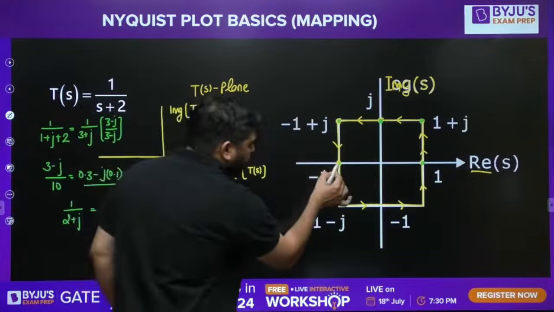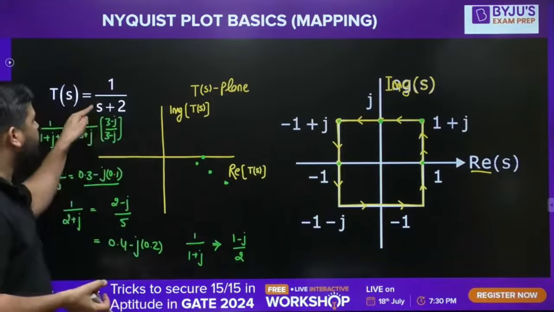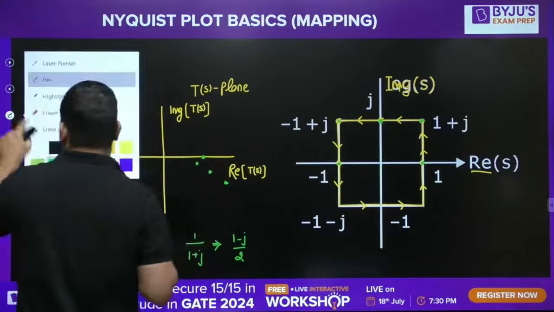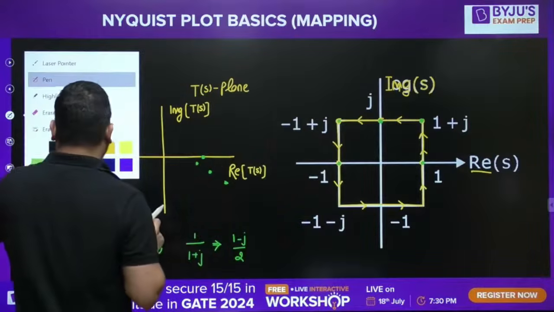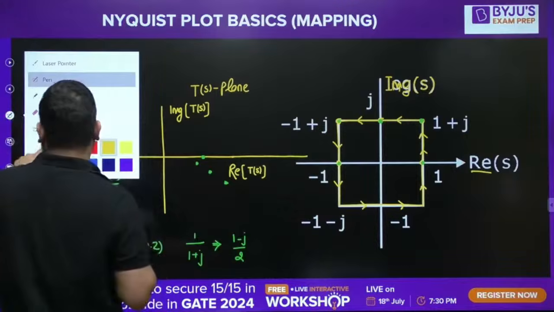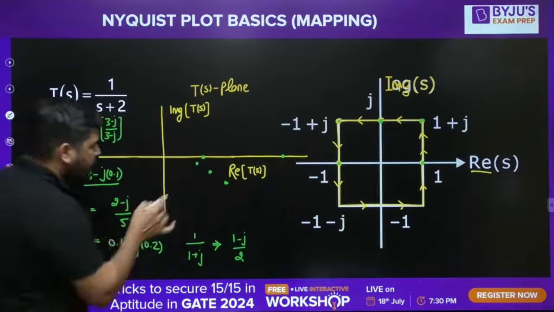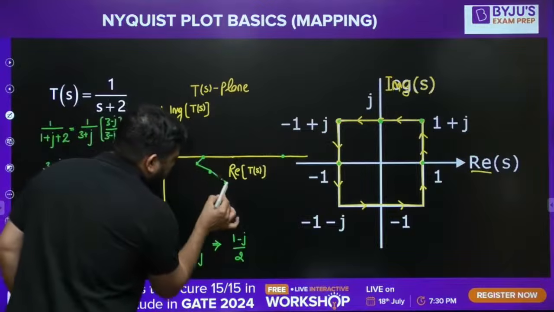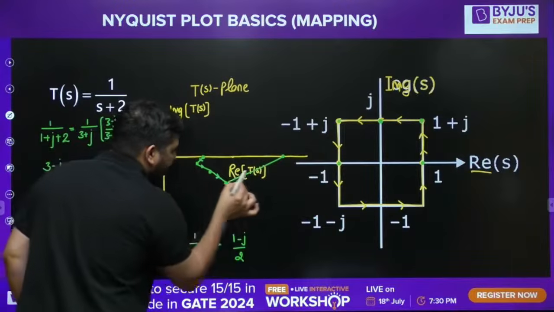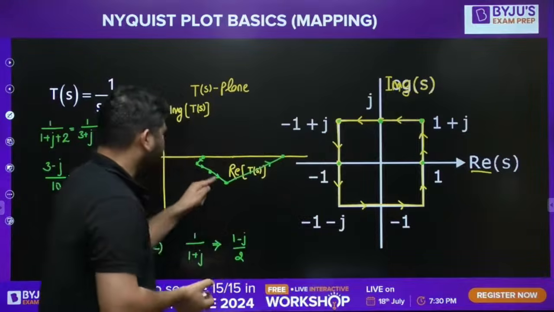Now let's come to this point. If you map this point, s equal to minus 1, it will become plus 1. So how to show it? Let me show it. Plus 1 means it will be somewhere here. Now let's draw it. So this is the contour in S-plane. Since you are moving in this direction, it is moving in this direction.